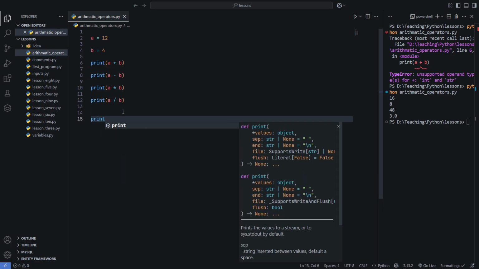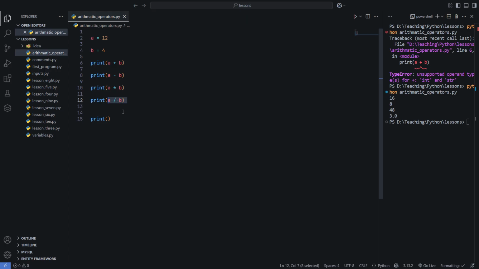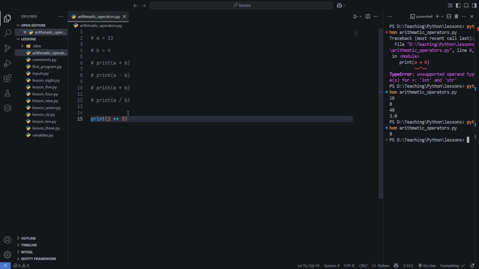Let's print this, and if I comment this out for a moment, there is 2 into 2, the exponential operator. What this is going to do is multiply 2 three times, raising 2 to the power of 3. That's going to happen here with the exponential operator.